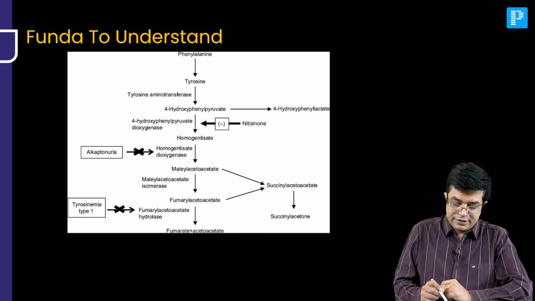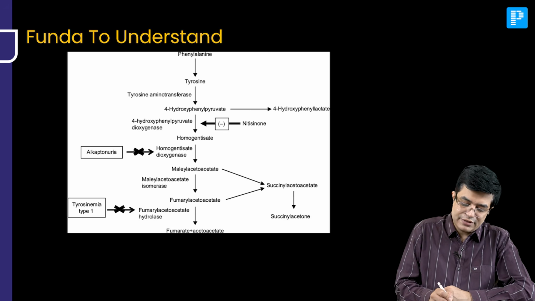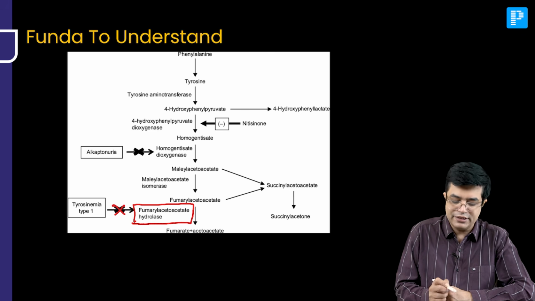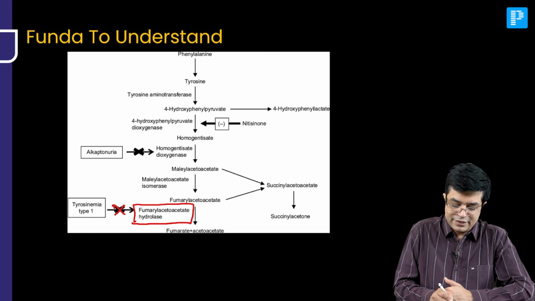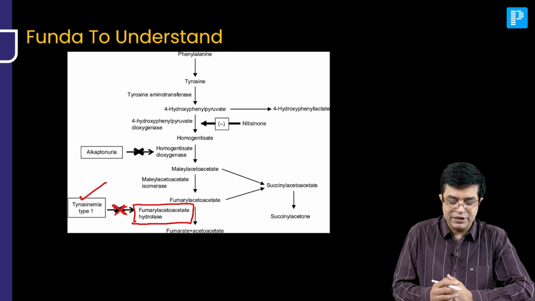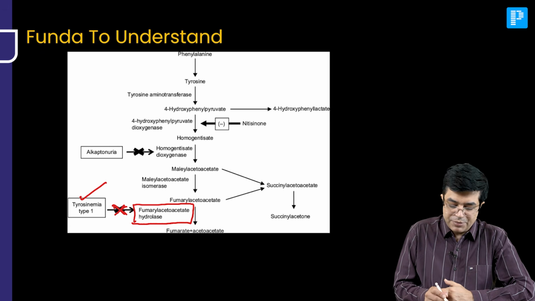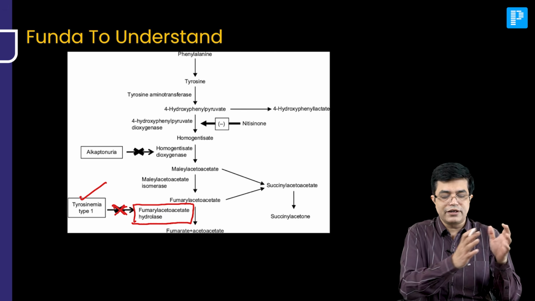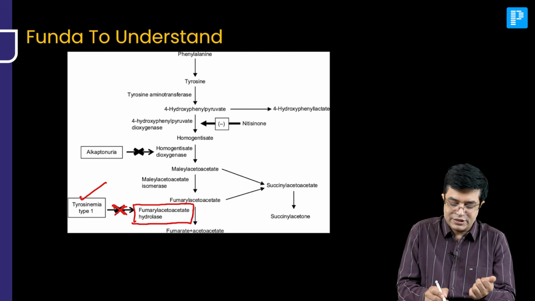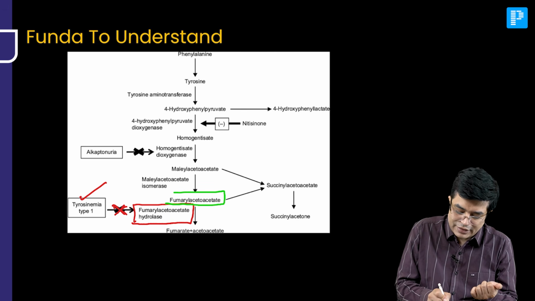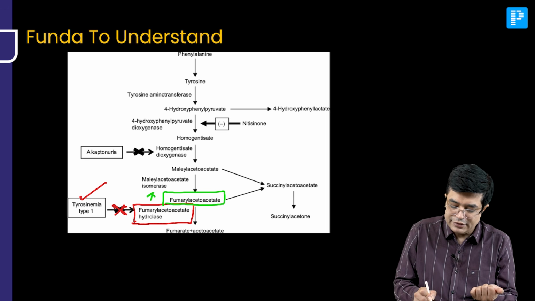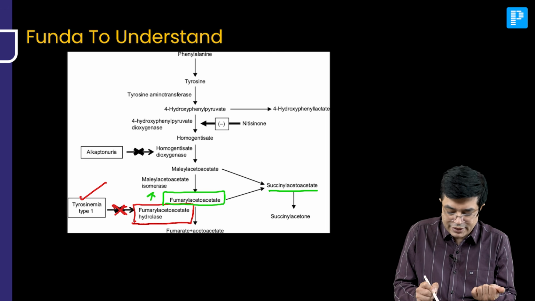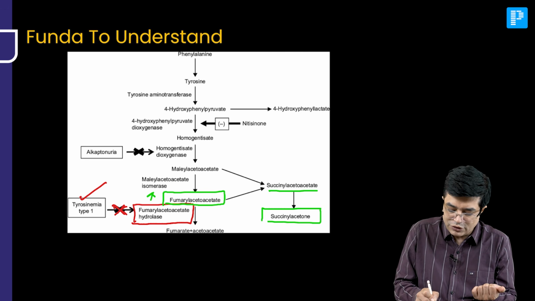Now, what is tyrosinemia type 1? It occurs due to deficiency. Look at this. Deficiency of fumarylacetoacetate hydrolase. And that deficiency leads to development of tyrosinemia type 1. Because fumarylacetoacetate now cannot be broken down into fumarate plus acetoacetate, fumarylacetoacetate level will be increased. This will be diverted towards succinylacetoacetate and succinylacetone.